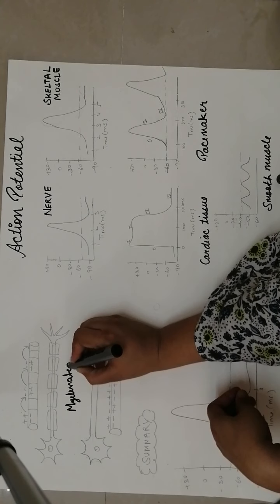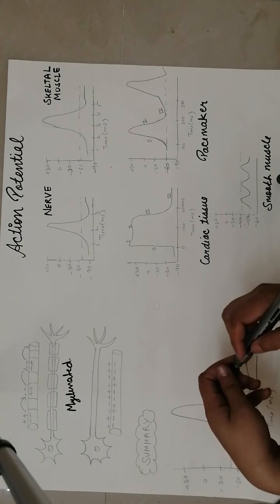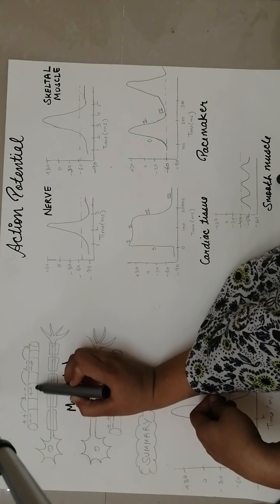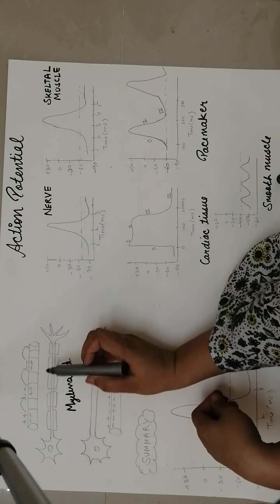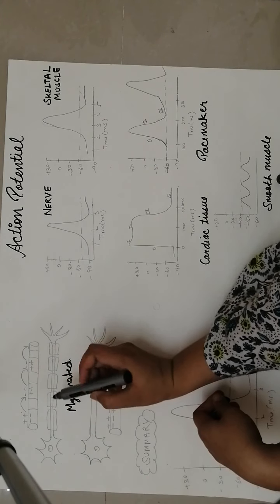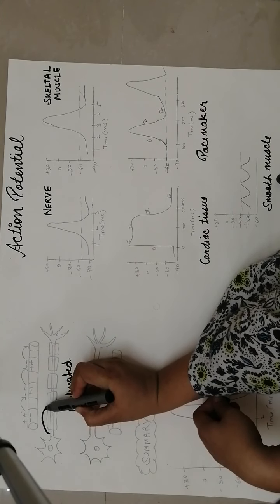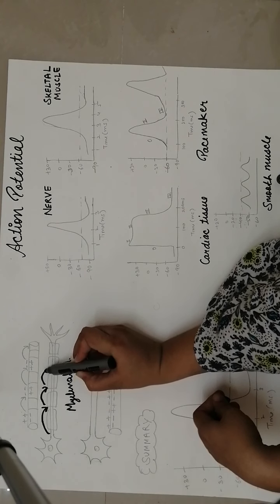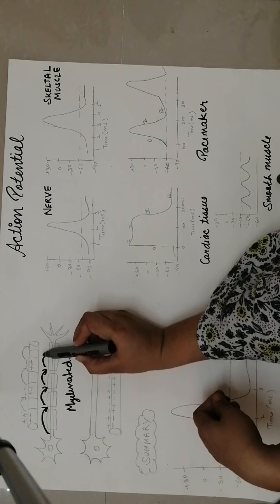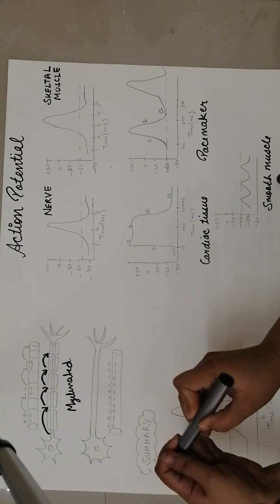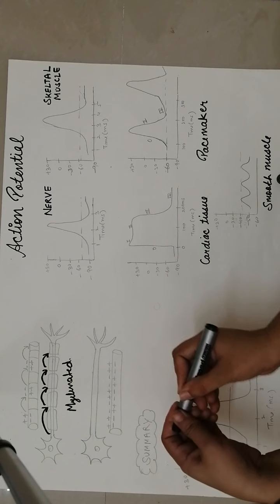So what myelin does is, because of the nodes of Ranvier, the charge doesn't travel throughout the membrane, but it jumps from one node of Ranvier to the second node of Ranvier, then the third and fourth and so on, right? That's why the speed of conduction of action potentials is very fast in myelinated fibers.